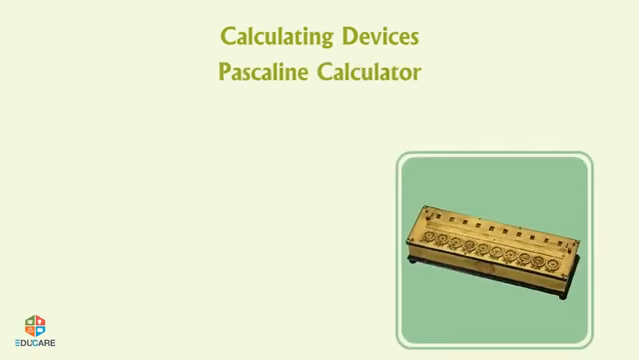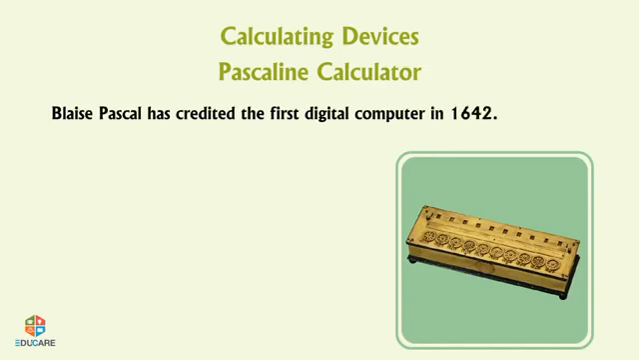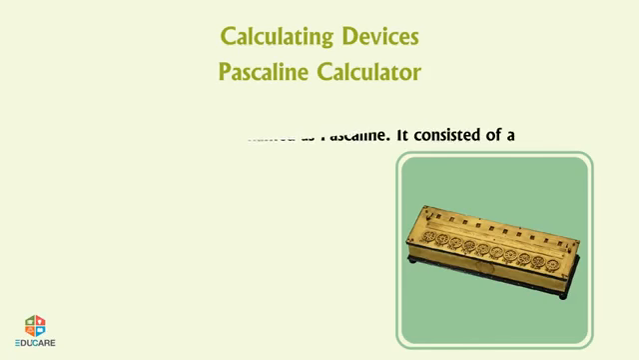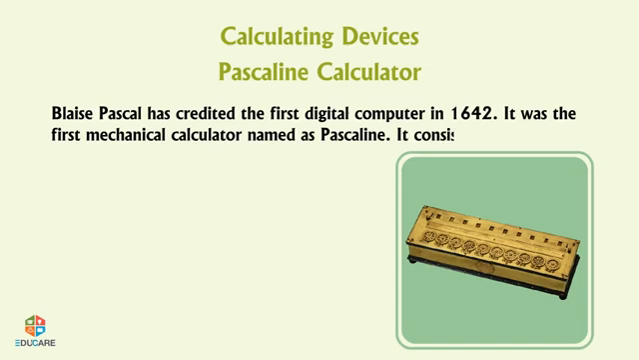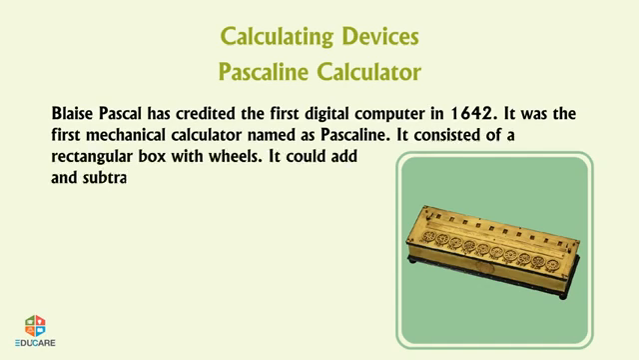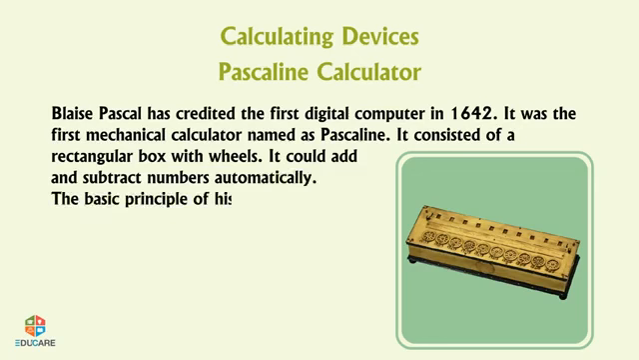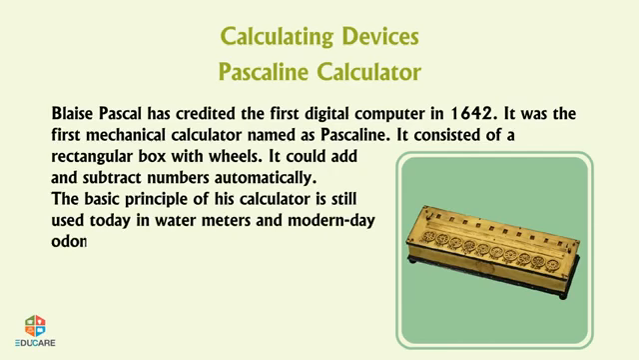Pascaline calculator. Blaise Pascal has credited the first digital computer in 1642. It was the first mechanical calculator named as Pascaline. It consisted of a rectangular box with wheels. It could add and subtract numbers automatically. The basic principle of his calculator is still used today in water meters and modern-day odometers.